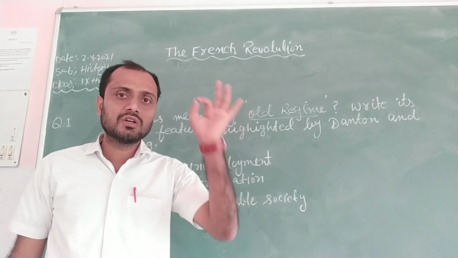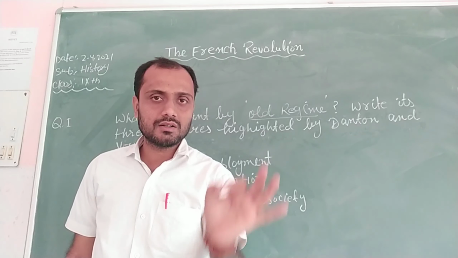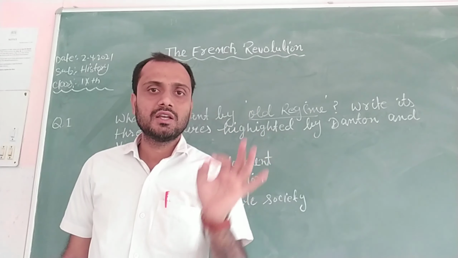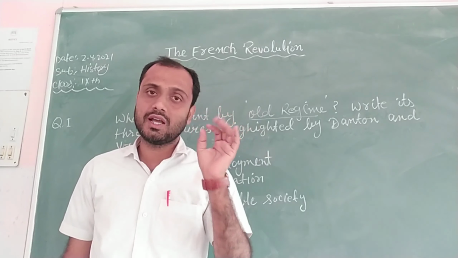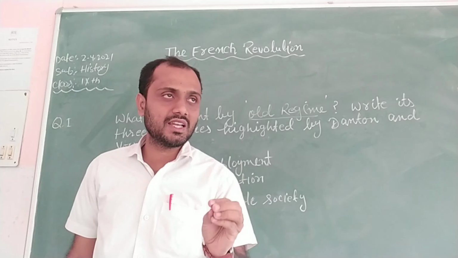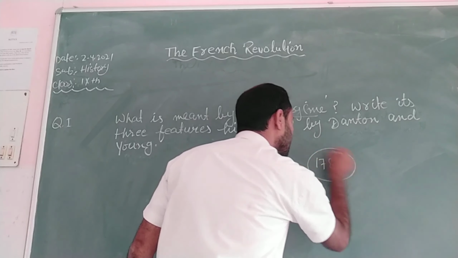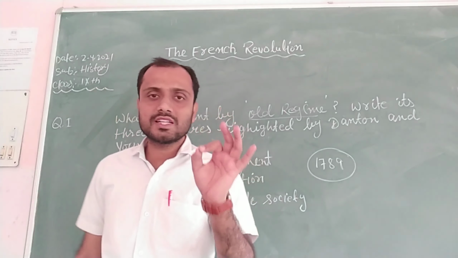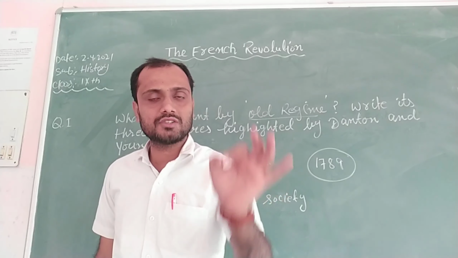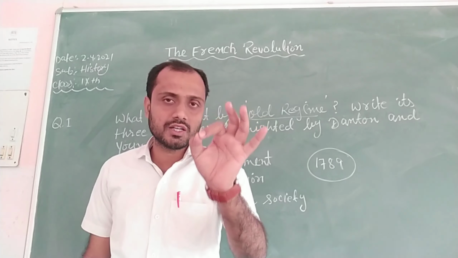And you know very well that the French Revolution took place in 1789. So old regime refers to the society and institutions of France before 1789 or before the French Revolution.